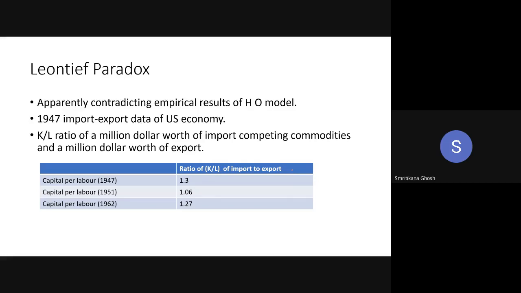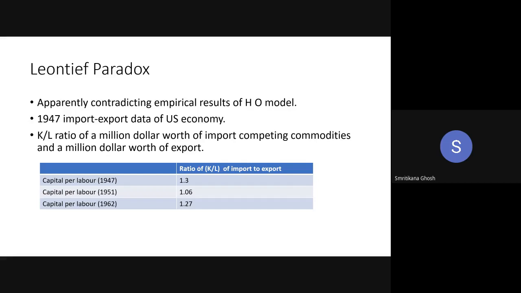You are a capital abundant country. So you will export capital intensive commodity and you will import labor intensive commodity. K by L shows the use of capital by use of labor. So K by L of your import should be less than K by L of your export. Do you agree with me? Yes, ma'am.